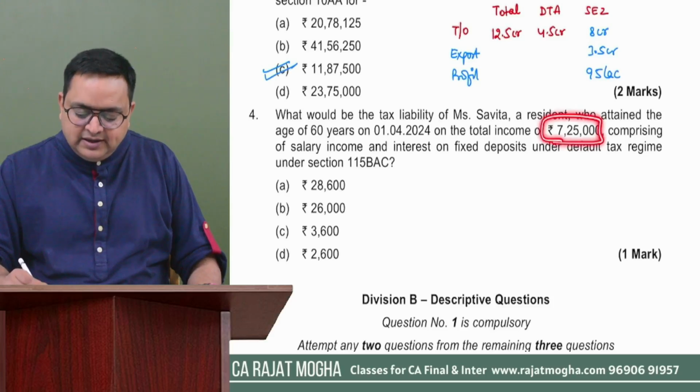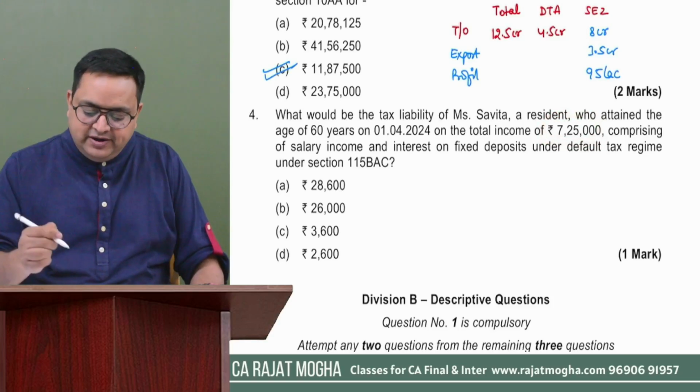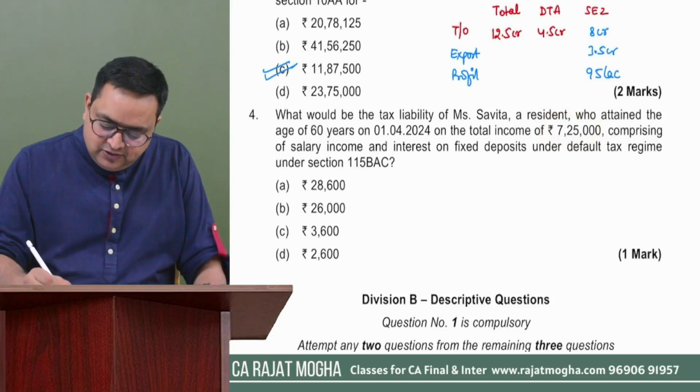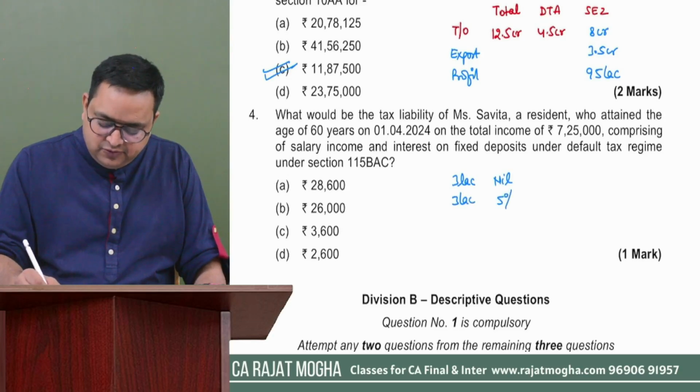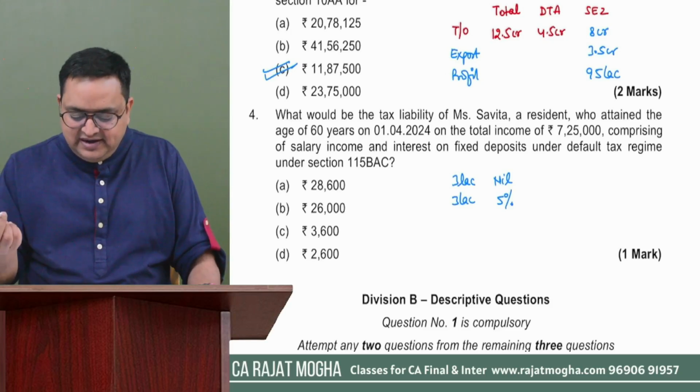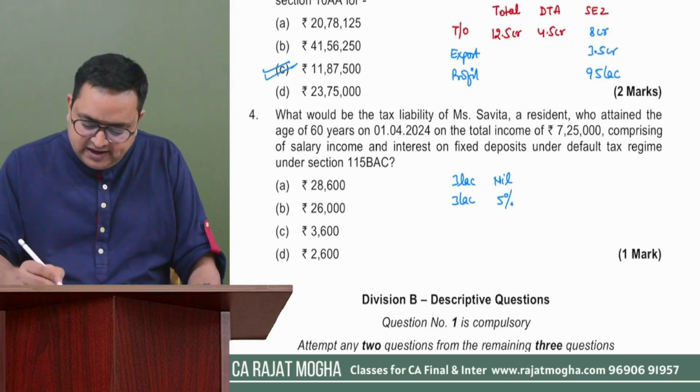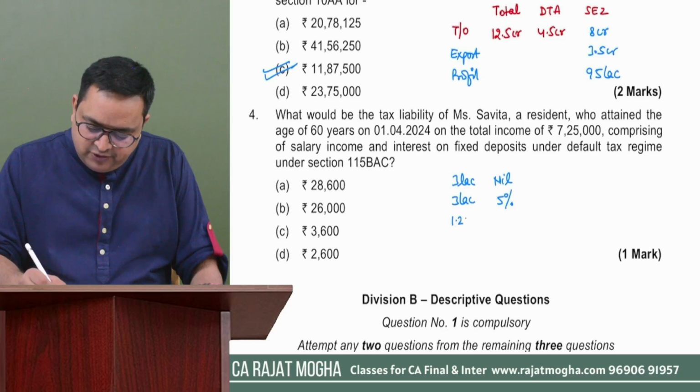So this is the total income. You have to calculate the tax on this 7,25,000. On first 3 lakh, it would be nil. On next 3 lakh, it will be 5%. Next 3 lakh will be till 9 lakh, but you don't have to go till 9 lakh. On next 1.25 lakh, it would be 10%.